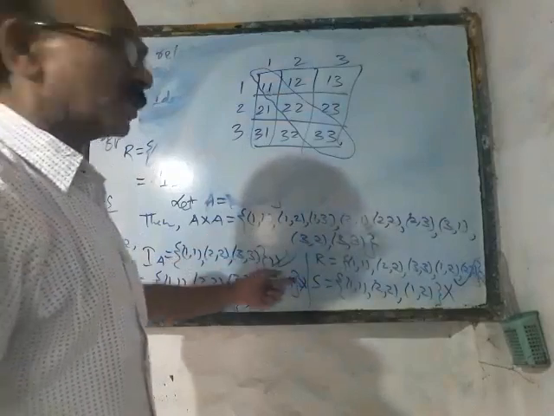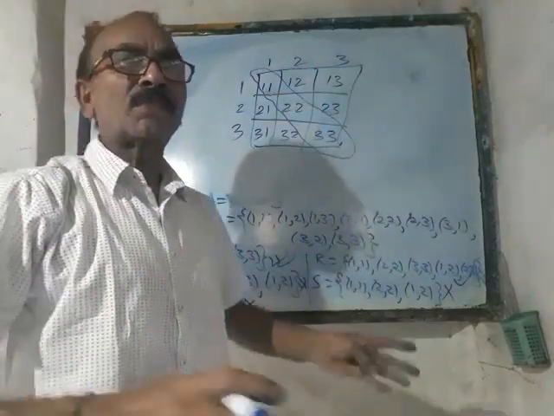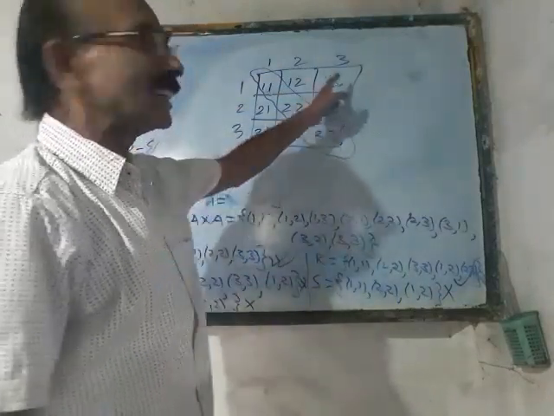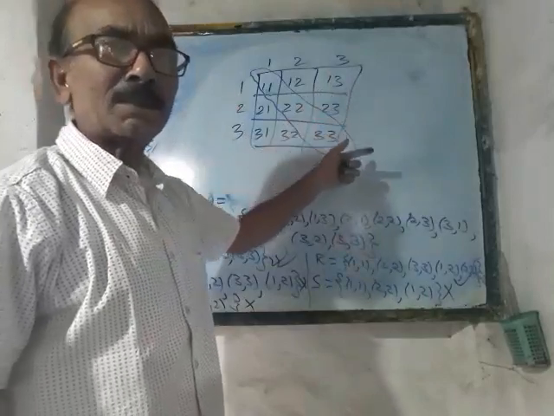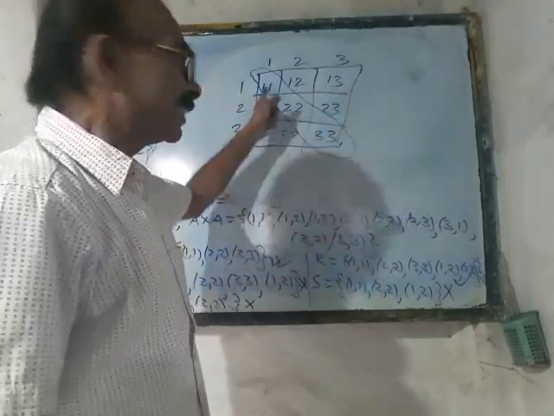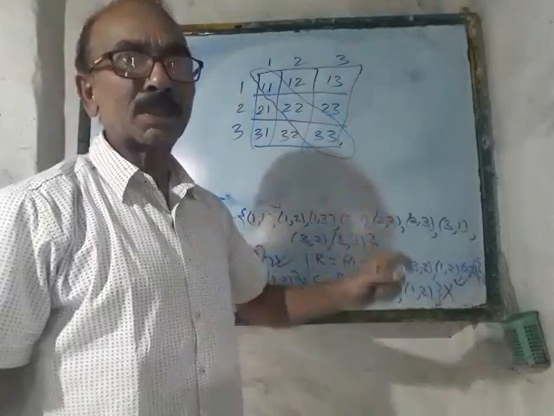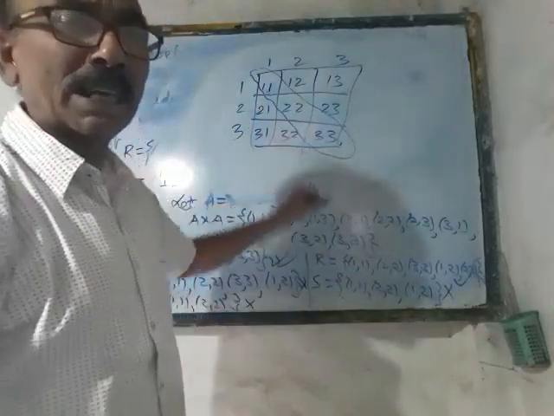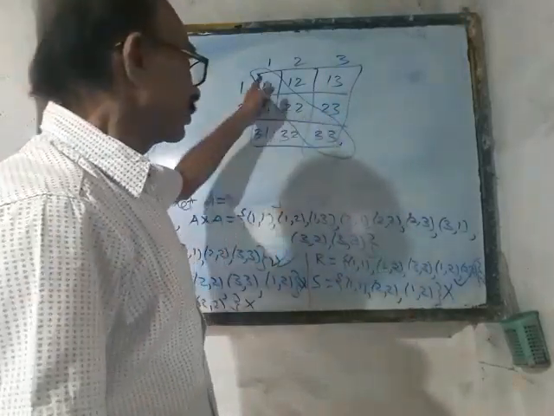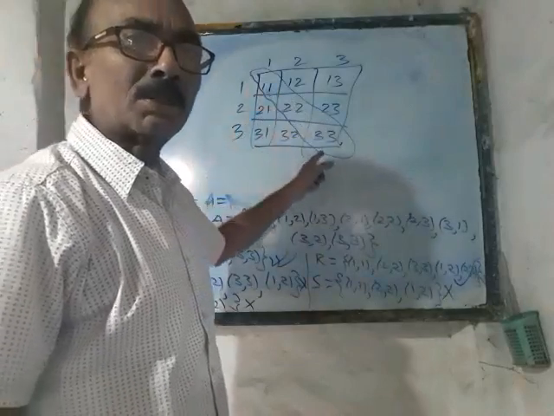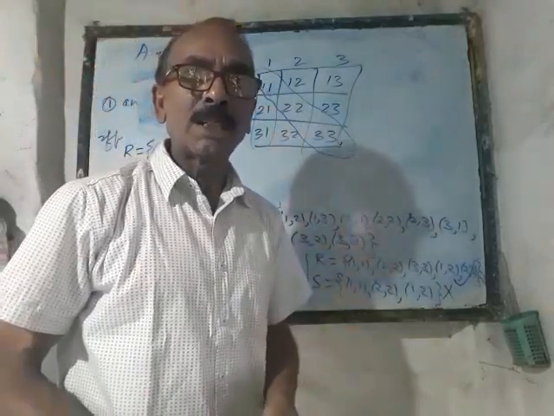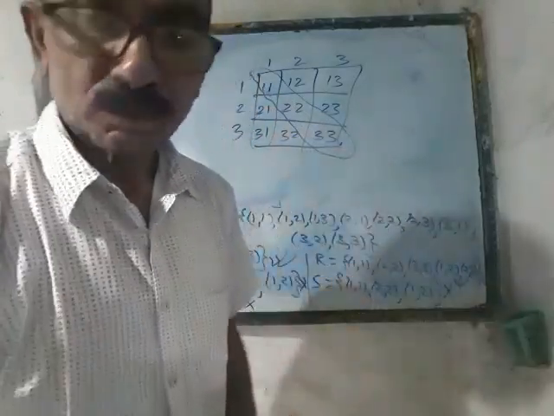But in order to define the reflexive relation, you are free to choose any other elements. That means the non-diagonal elements may also be chosen in addition to what? The diagonal elements. We cannot escape any one of the diagonal elements, whatever is written over there. That means (1,1), (2,2), as well as (3,3). They cannot be skipped at all.